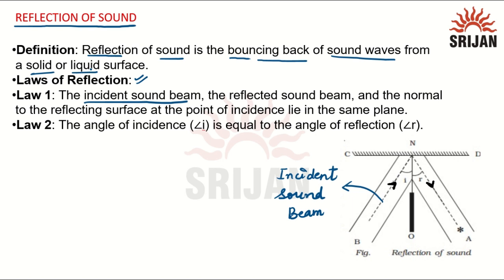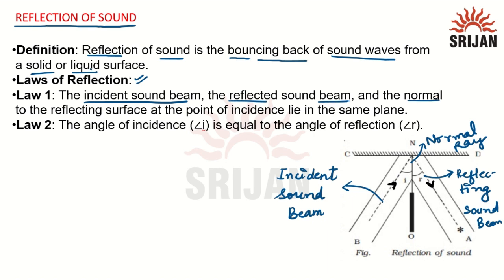And after bouncing back from the surface, this is the reflected sound beam. And the ray which is perpendicular to the surface is the normal ray. So the first law says that the incident sound beam, the reflected sound beam, and the normal to the reflecting surface at the point of incidence all lie on the same plane. These three rays lie on the same plane.